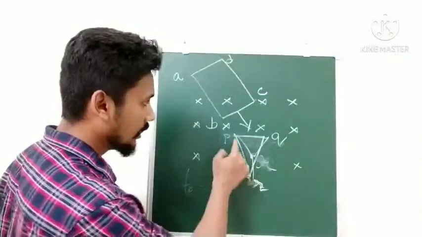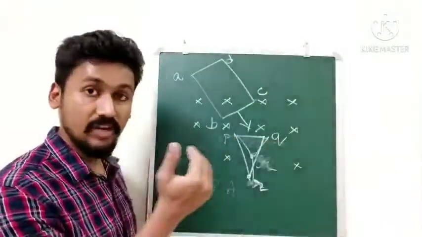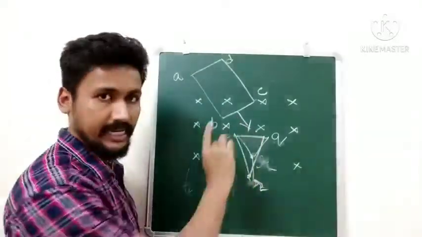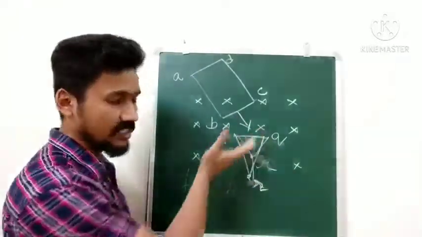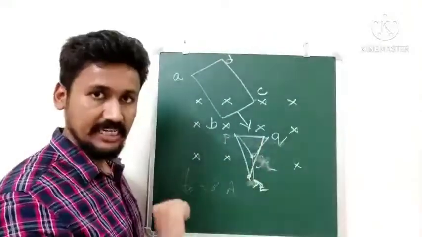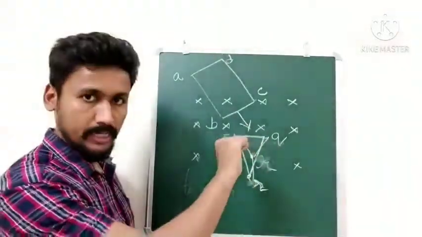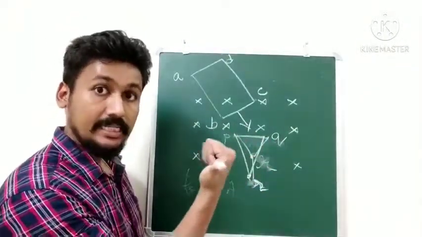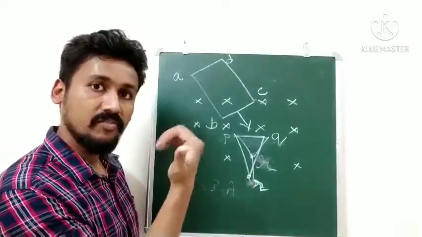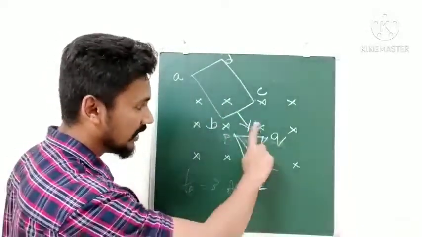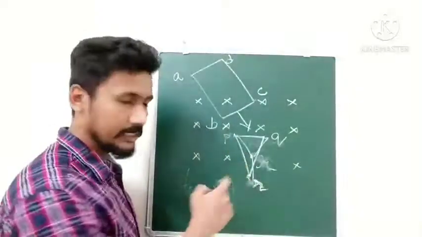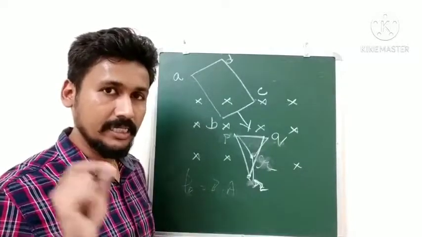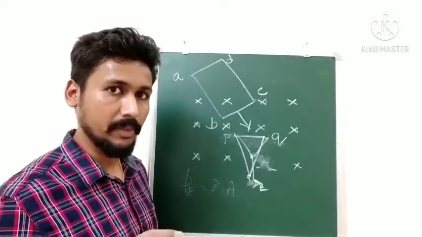What will be the direction? So what we will do? It is coming out, so flux will be decreasing, right? You can see the area where the magnetic field is, that will go on decreasing. As area will decrease, the magnetic flux will decrease. So magnetic flux is decreasing means my thumb should not be pointing inwards, it should be pointing outwards. Curled fingers are anti-clockwise. That means the induced EMF will be opposing, it will be clockwise, that is PQRP. Okay, so this is basically solved example number 6.4 in the textbook. Okay, so after watching this, read that example, this topic will become more clear.